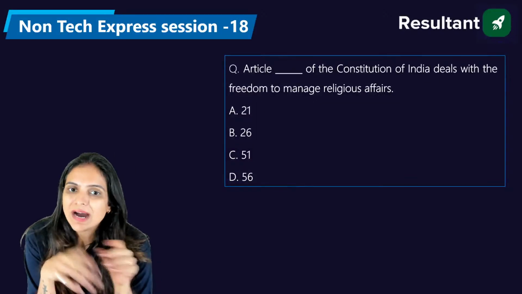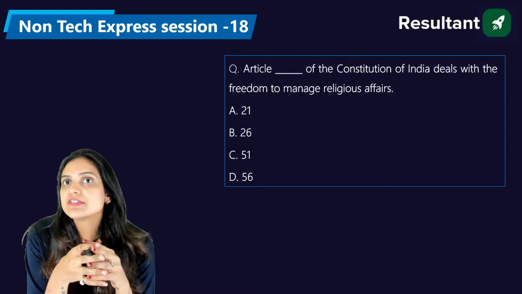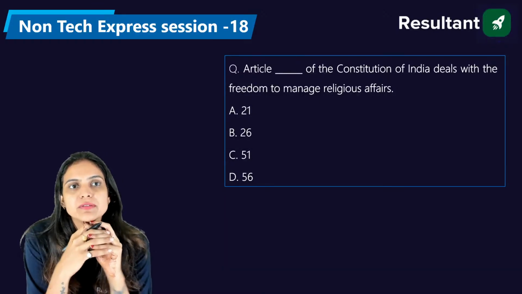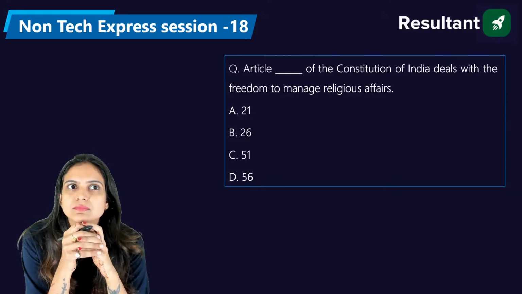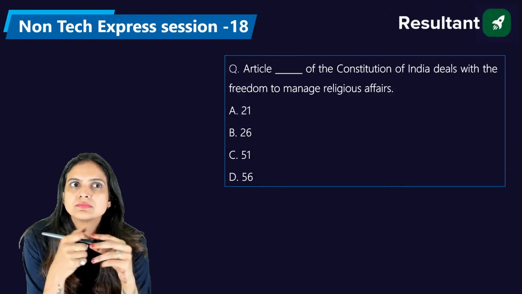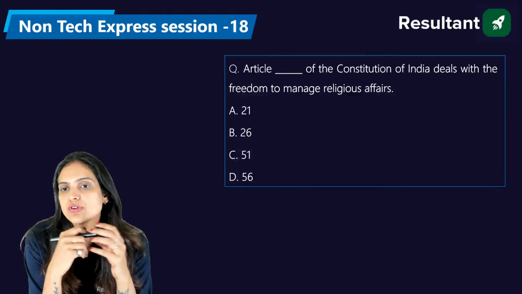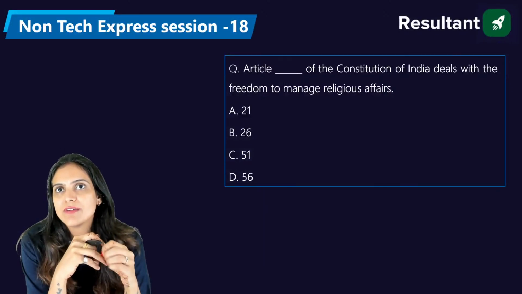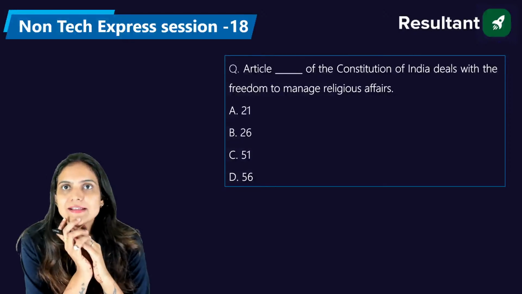Okay, A. Now Article dash of the Constitution of India deals with the freedom to manage religious affairs. 21, 26, 51, or 56. Please answer, everyone. What do you think? What is the right answer of this question? Article dash of the Constitution of India deals with the freedom to manage religious affairs. Okay, Devanshu, Puneet has already given the right answer. Very good. Well done. Very, very nice.